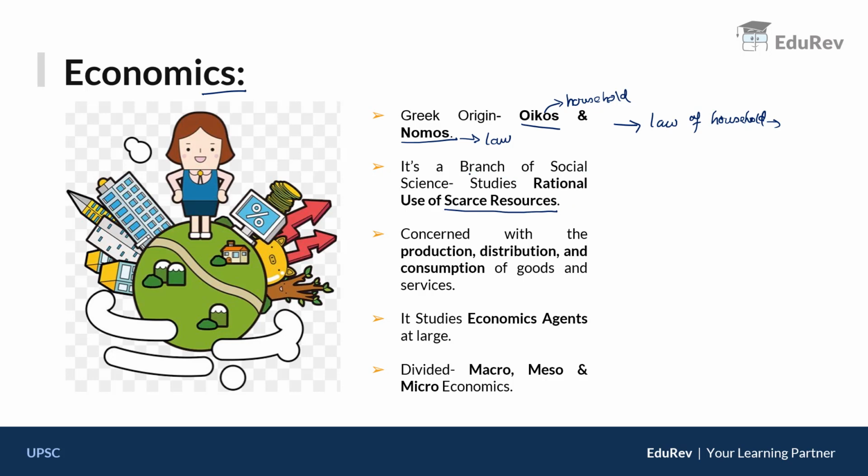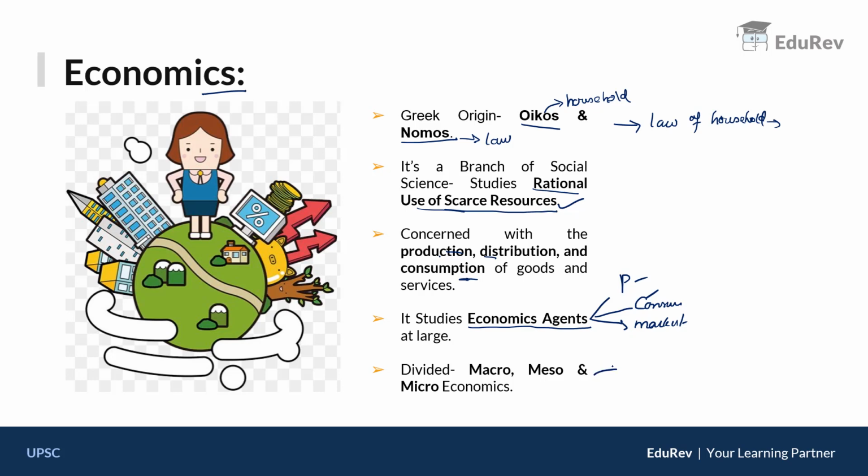Therefore economics is a branch of social science which studies the rational use of the scarce resources, and it is mainly concerned with production, distribution and consumption of goods and services. Clear? Now, what does it study? It studies the economic behavior of economic agents, such as the behavior of the producers, the behavior of the consumers and how the market behaves based on the producers and consumers and others, etc.